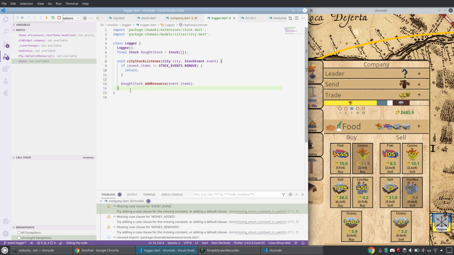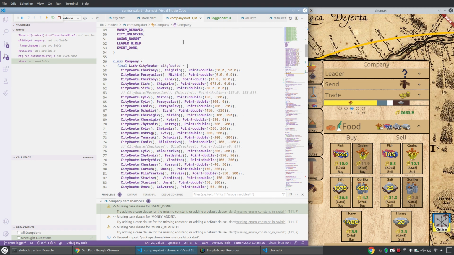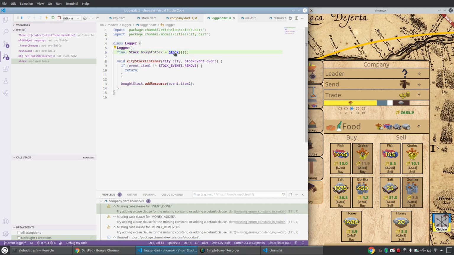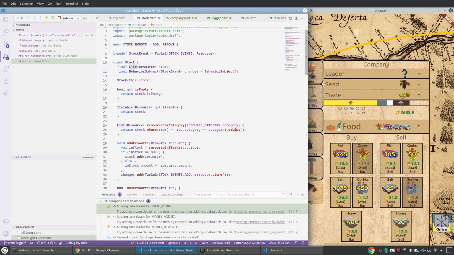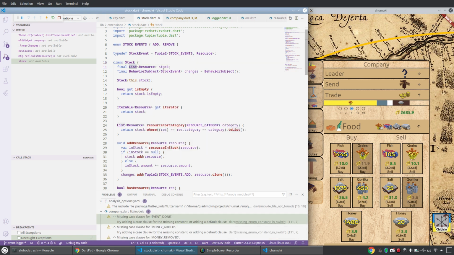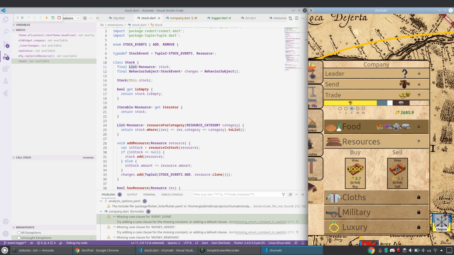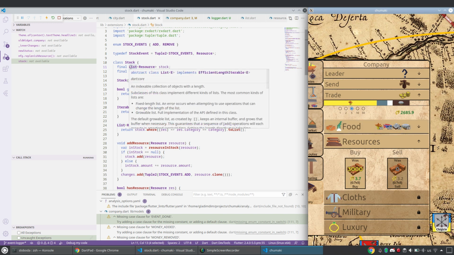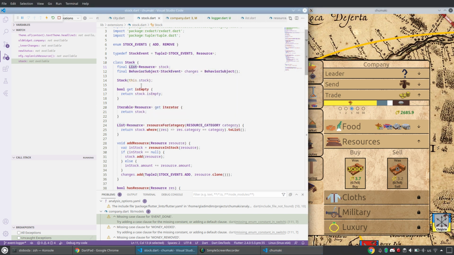Later, in the next video, I will add serialize and deserialize logic to this logger. We will save it together with the company. So we will serialize this, and maybe in stock let me convert it. Will it be very painful? It should be a set. Whoa, got 42 problems. Okay, let me do it offline. So what was the problem? You saw I had identical, like three fishes, instead of one position for fish, I had three. That's because a list does not care if you add identical objects, but in a set you can add it only once. So I will have to convert it to a set, and only one fish will be there.